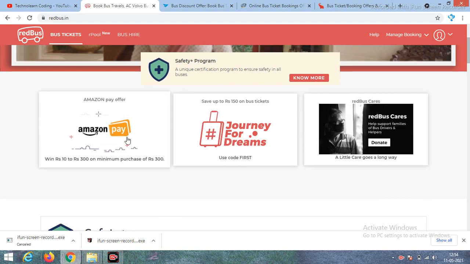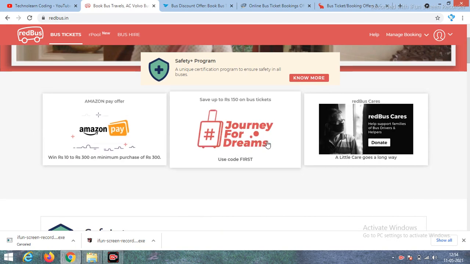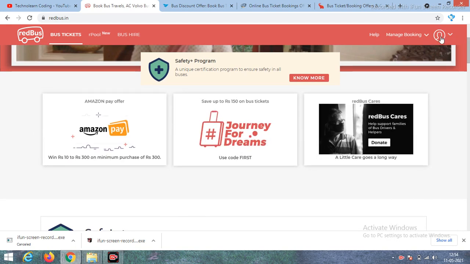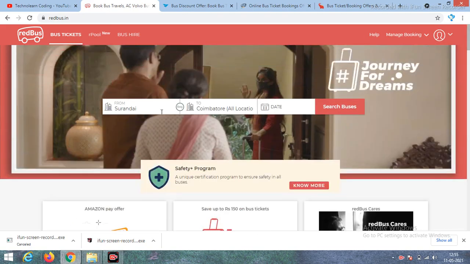See, Redbus is providing offers only for first time users. For that you have to log in with your details here, sign in or sign up. So for example, we will book a bus ticket from Surandai to Coimbatore.